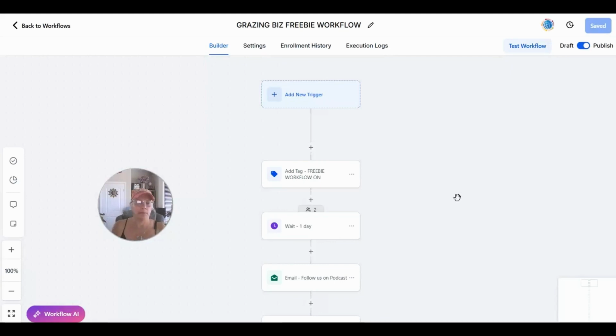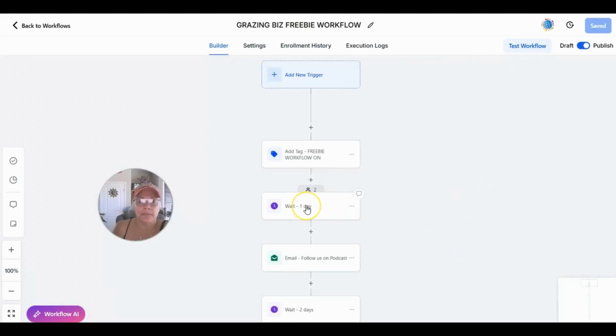Now, again, I'll probably do this differently in the workflow that's set up for the lead magnet itself. What I like about doing this, just as a side note, is that if I ever want to make a change, I don't have to go into every single one of those workflows and change them all. I just have this one that is the freebie workflow. That's a year long of content that goes out. And then I can just make sure that I edit this one whenever I have edits I want to make, and I don't have to go in and edit 17 different lead magnet workflows. You know what I'm saying? Anyway, that's me being lazy, but the truth is it makes a lot of sense.